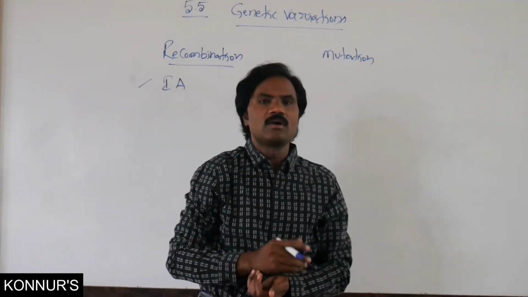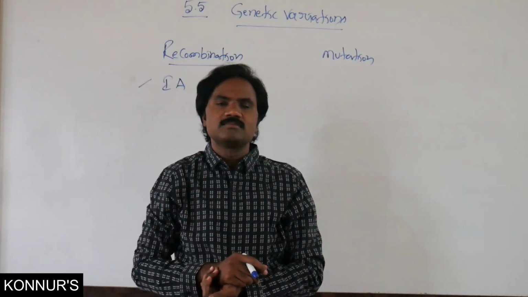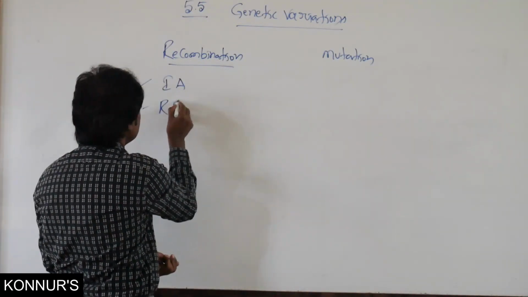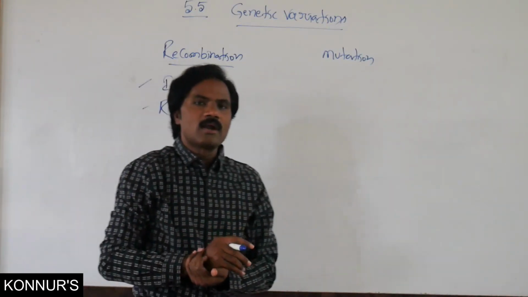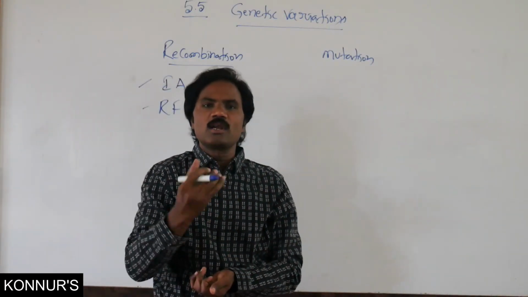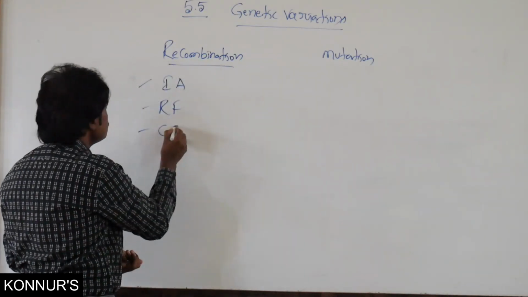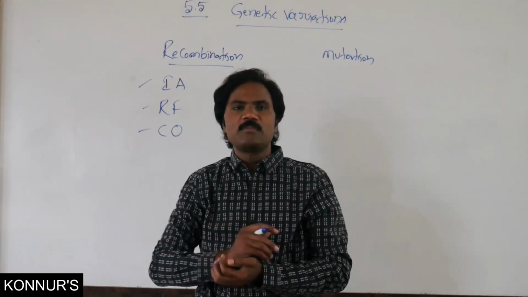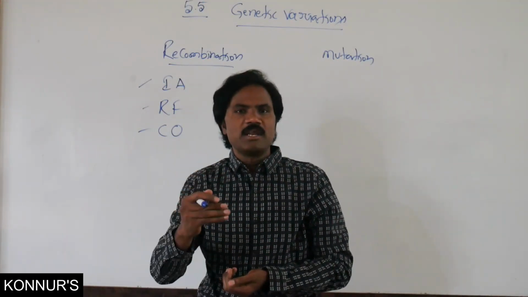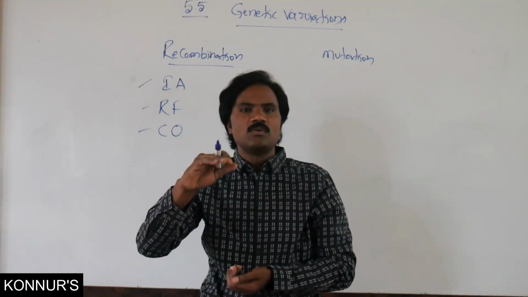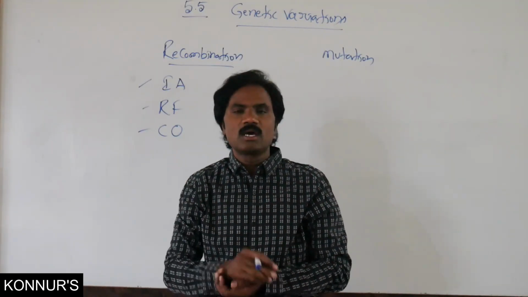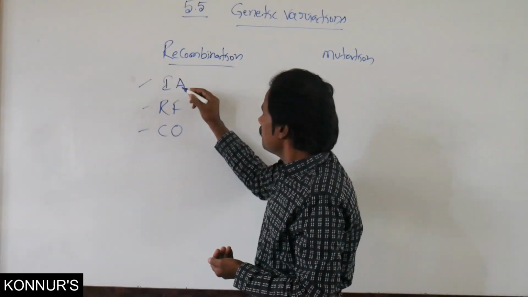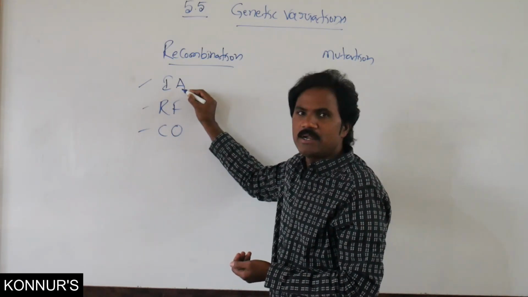Independent assortment according to Mendel's law, then random fertilization, as well as crossing over. These are the causes. There are three causes of recombination, sharing parental genes, and then it forms a new order, new genotypes.